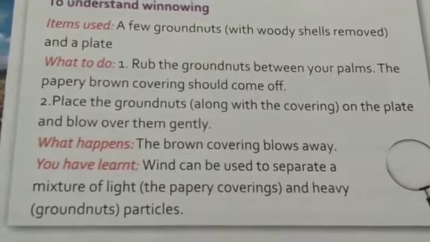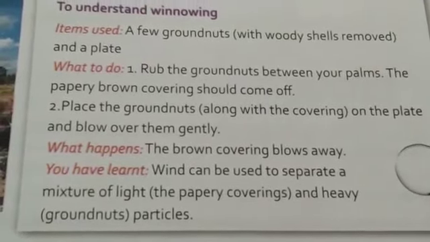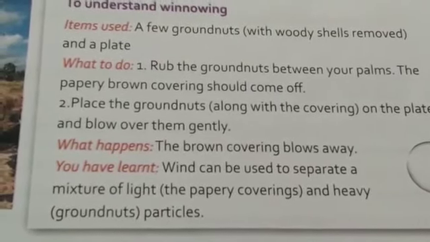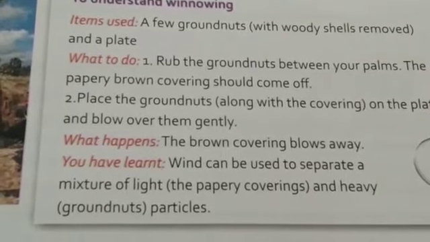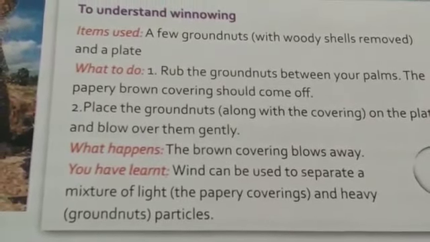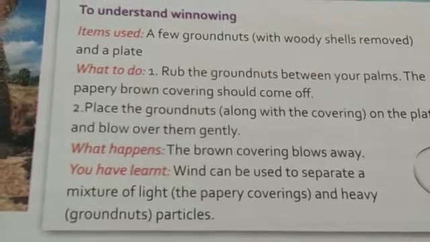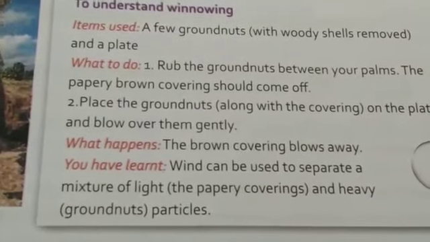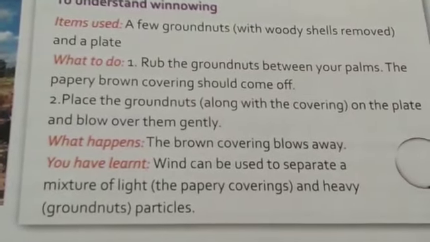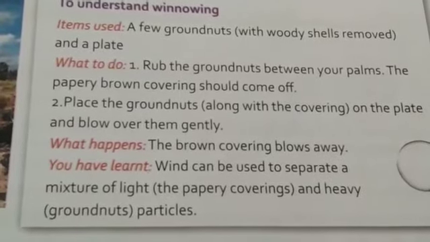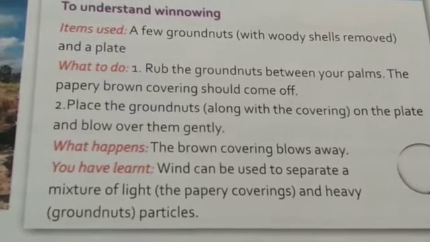Rub the groundnuts on your palms, and the brown covering will come out. Then start blowing. The light particles fly away and the solid particles remain on your palm. This is called winnowing.